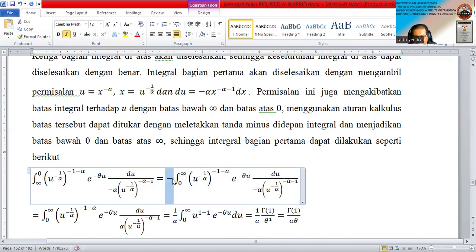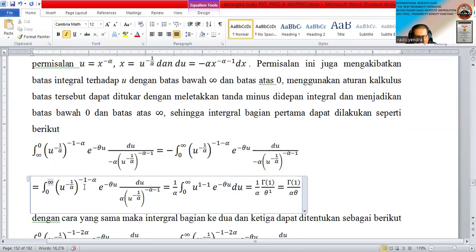So this is the minus, and minus multiplied by minus becomes positive. So in this one, we can cancel the minus. Okay, so this integral is very easy. We put 1 divided by alpha on the outside because this is a constant. We just have the integral of nu power 1 minus 1, exponent minus theta nu, d nu.